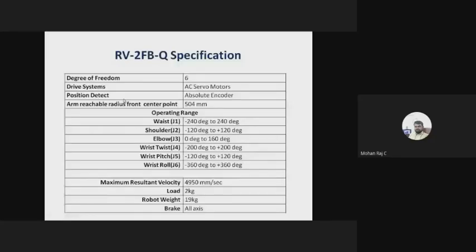And what about position detection? Since it is a servo motor, servo means it is closed loop. You cannot run the servo motor in open loop condition. It always requires feedback. The feedback means the position of the rotor. The position of the rotor is captured from the encoder. What type of encoder is used here? Here an absolute encoder is used.